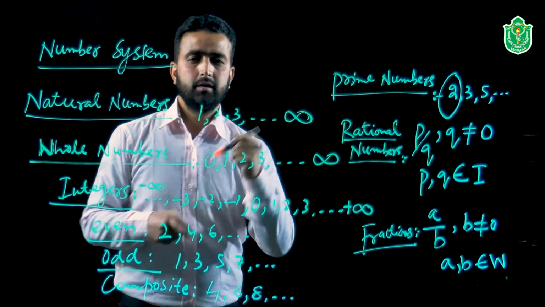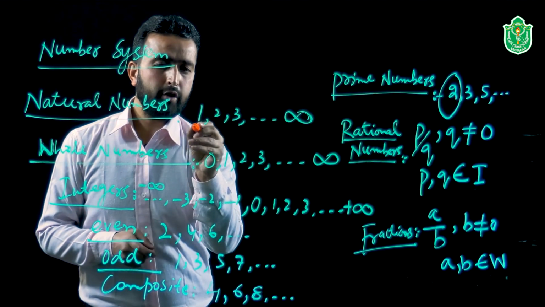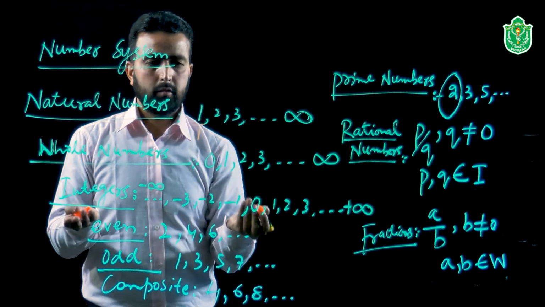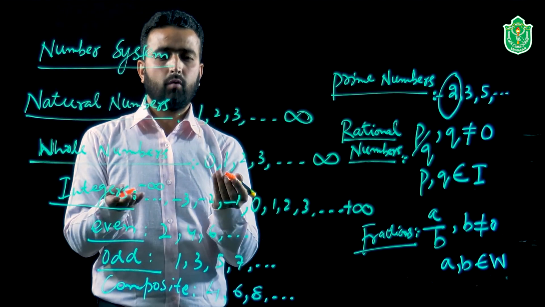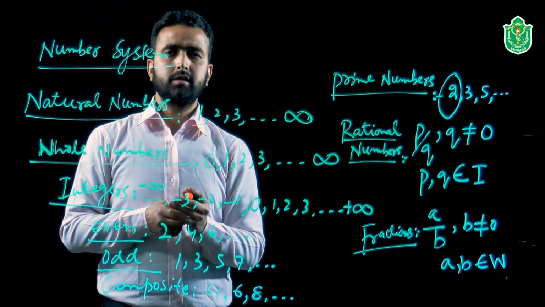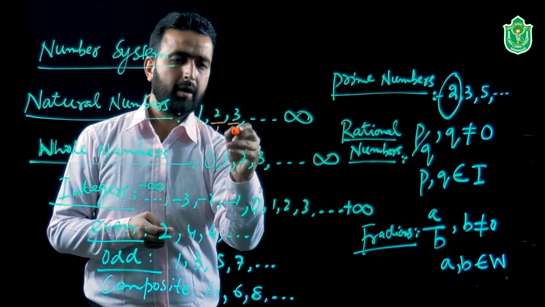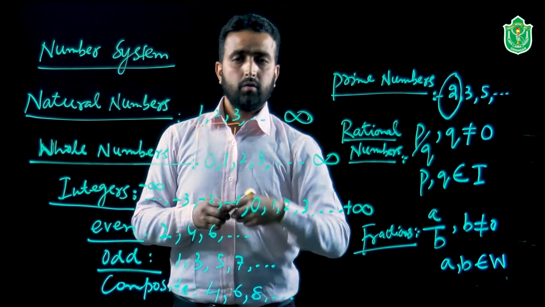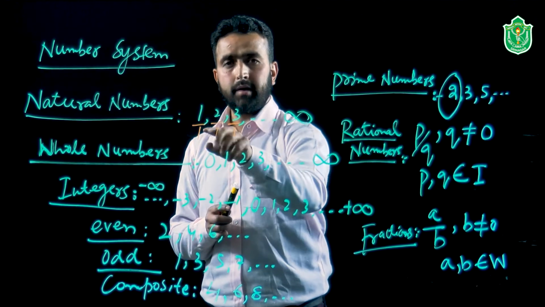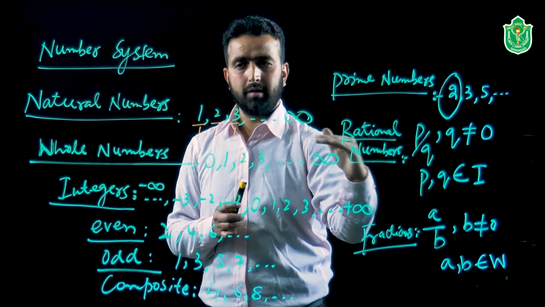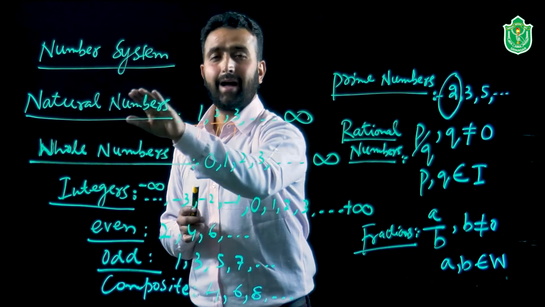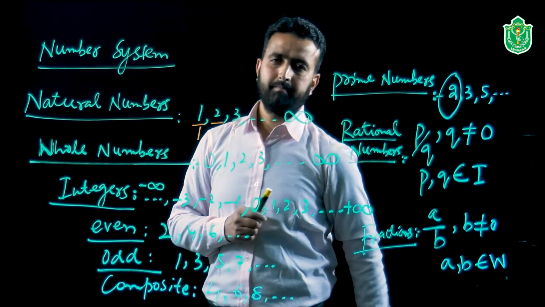So for that, can we put here in the denominator as 1? Yes, we can put 1 in the denominator. It doesn't change the natural number. So 2 by 1, 3 by 1, and so on. That means, if we have presented the natural numbers in the form p by q, we can give them the name rational numbers as well.